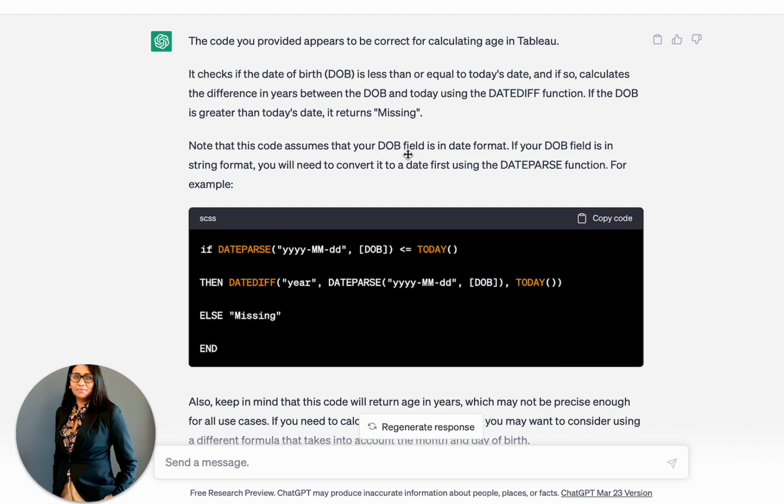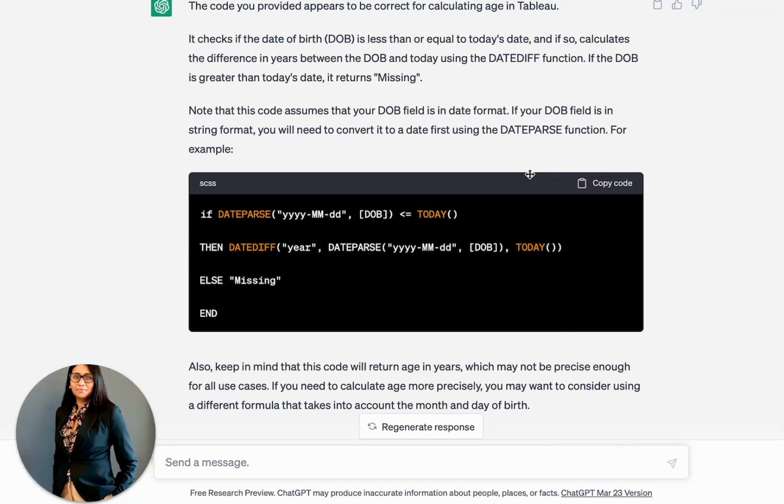ChatGPT said that that code looks correct, and it also pointed me to another direction to say that in a situation where the date of birth is not in a date format, then I should use the date parse function in Tableau, which will convert the date of birth into a date format and then check the difference in years with today's date, and otherwise it will give me a value of missing.